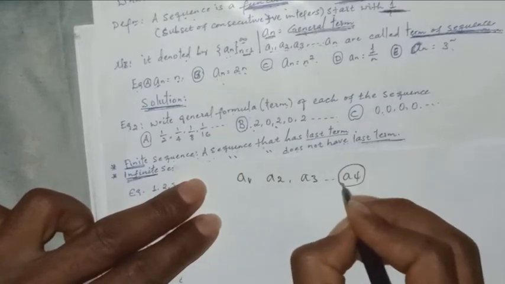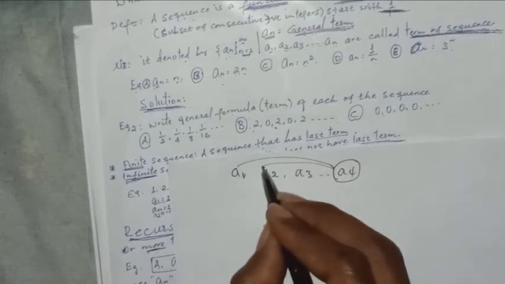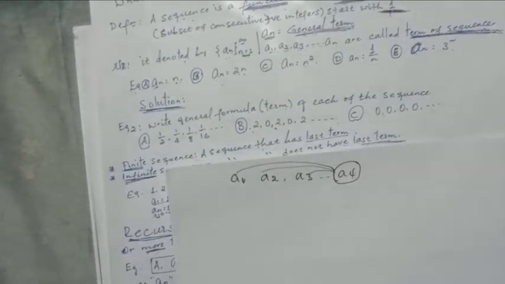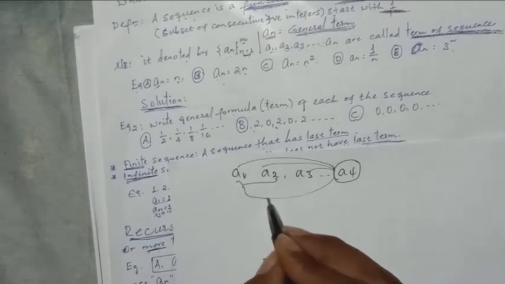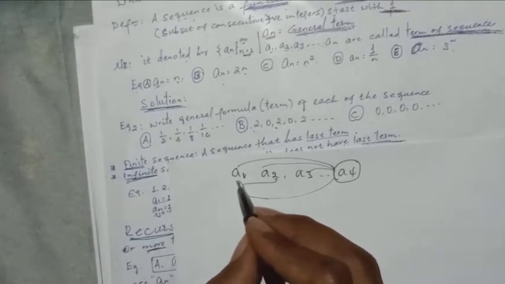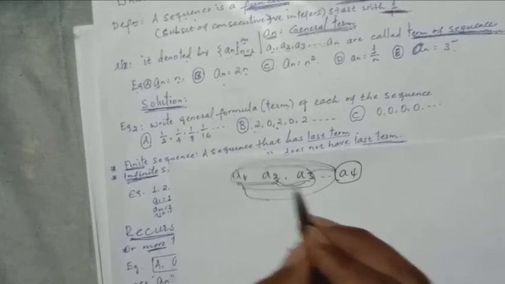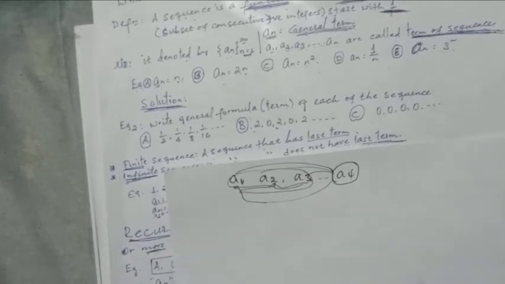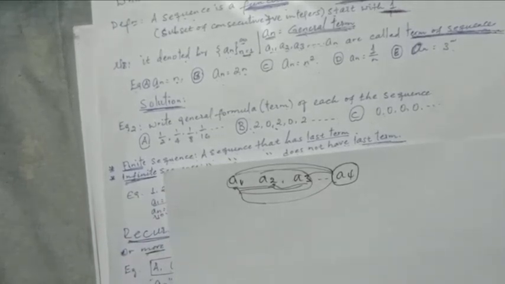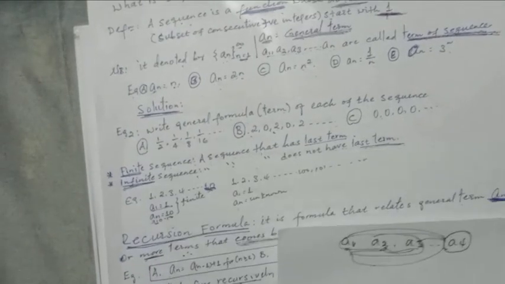A4 may depend on A1, or on A2, or on A3, or it may depend on both A1 and A2, or both A2 and A3, or A1, A2 and A3. If a term cannot be obtained without the terms before it, that sequence is given by a recursion formula.